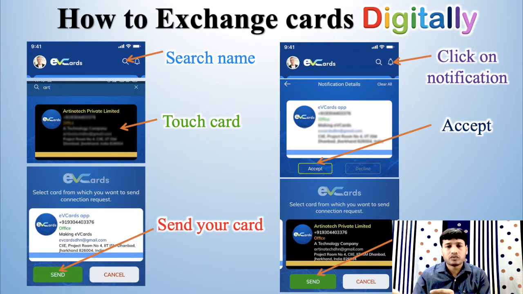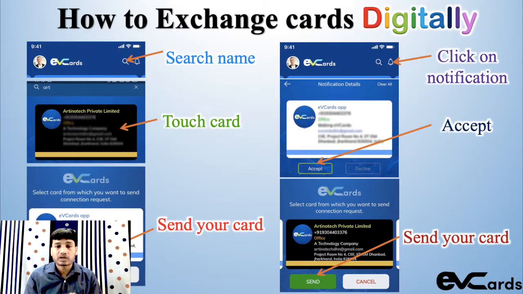There are a few convenient features coming in the next version. But in this version, once 2 users are on the platform, you need to search the name of that person on the app, or if that person is nearby, you just have to scan the QR code and the app will suggest, okay, this QR code belongs to this person. So you will see the name and profile pic of that person. So you can identify, okay, this is the card that I want to exchange with. So you will touch on that card and it will give you option to exchange your card. So you will send your card, that person will get a notification that he has received your card.